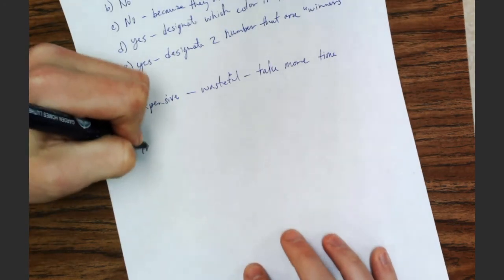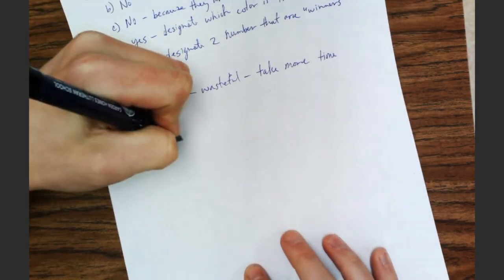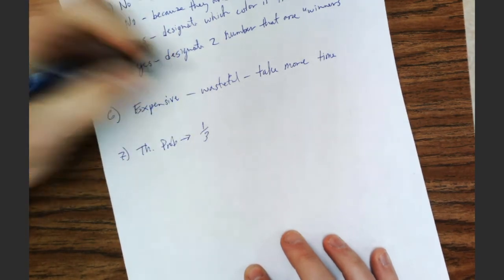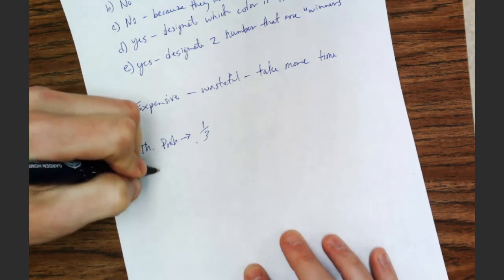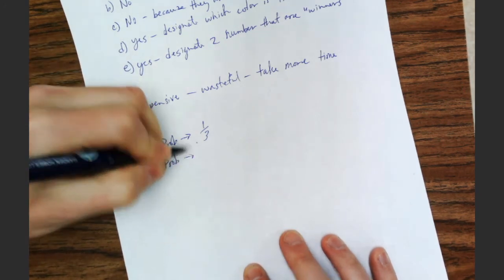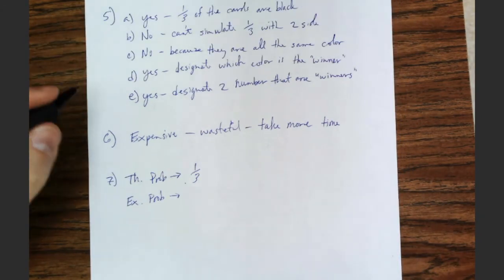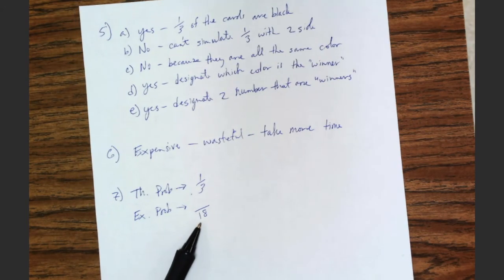Okay, so theoretical probability for this scenario was 1/3. 1 in 3 boxes is a winner. What we found, our experimental probability, was 2/3. Let me state that again. Let's see, we've got 18 boxes. So that's our 18 boxes is our possible outcome, right? Let's see how many winners we had.